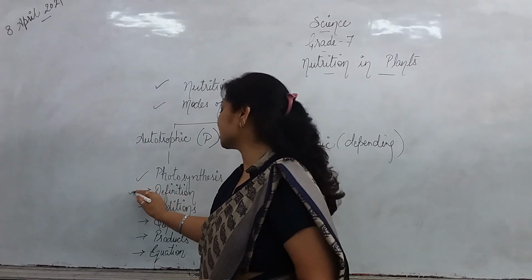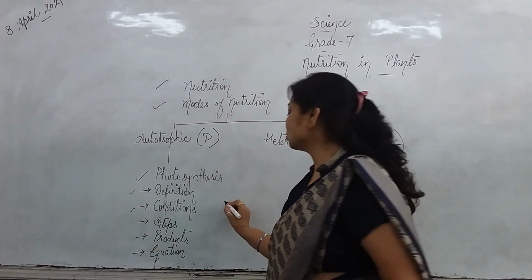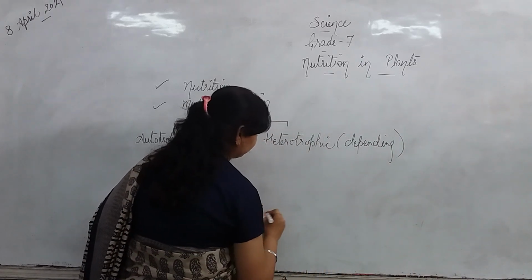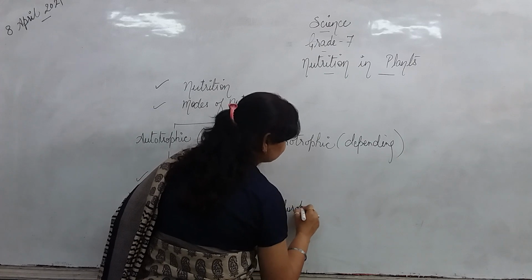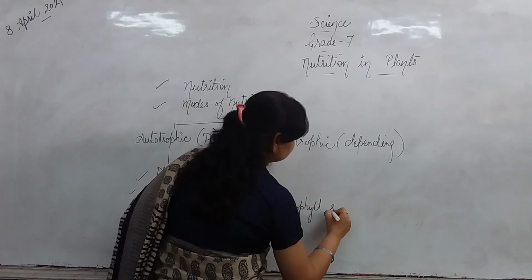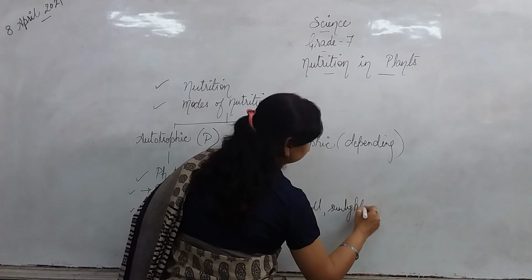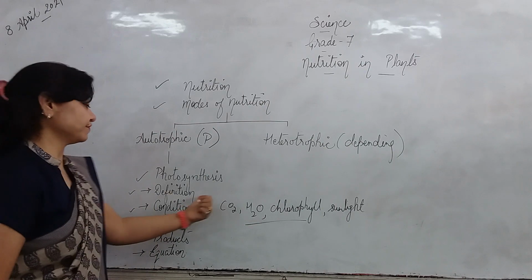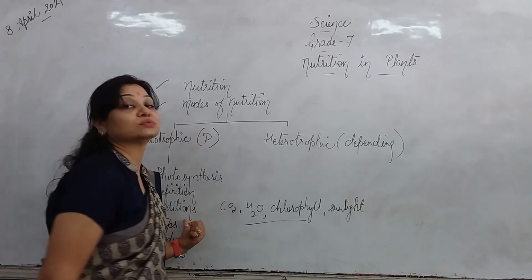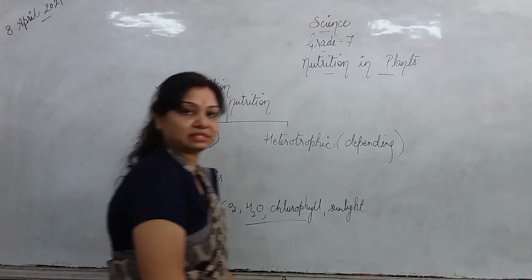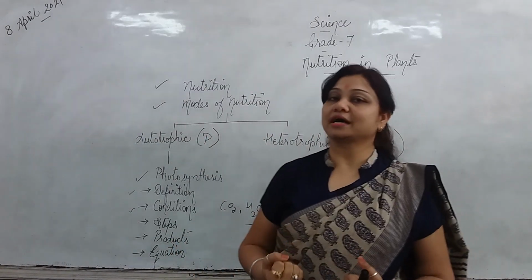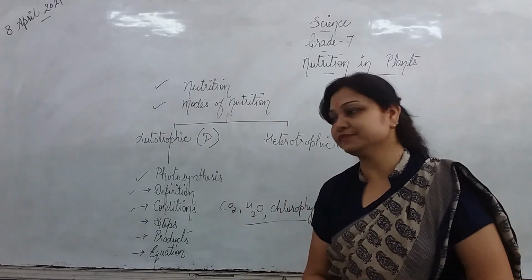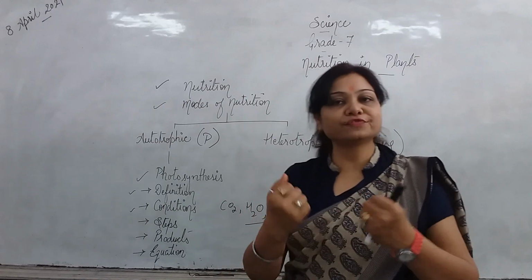So by definition, we are covering the conditions also. So the essential conditions are CO2, water, in the presence of chlorophyll and sunlight. These are the four essential conditions for photosynthesis, right? So definition done, conditions done, now the steps. The first step of photosynthesis is the sunlight gets trapped by the chlorophyll that is present in the green leaves, right? The green color is due to chlorophyll only.